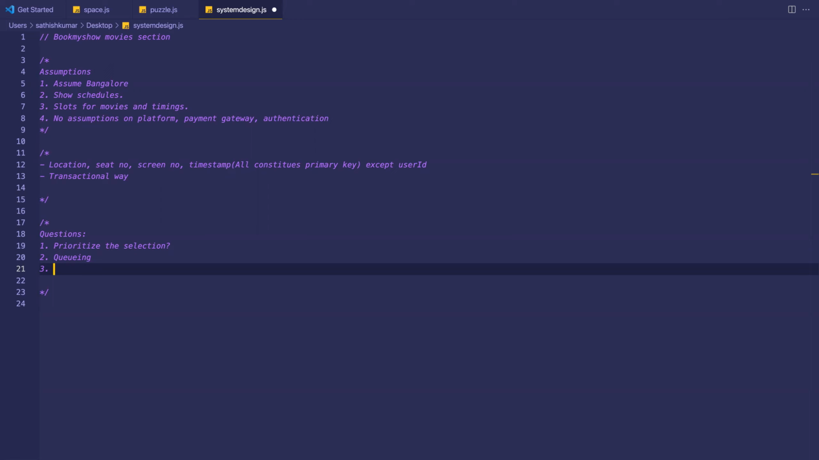But let's ignore that. So now we are talking about how do we do a block? How do we release it? So the state of the seat in the database. We talked about how the seat at a particular theater at a particular time is the primary key. And the other column is a user ID, right? There can be another column which is blocked or confirmed.